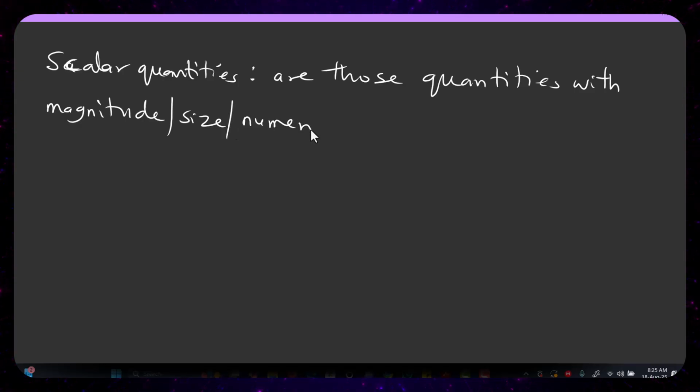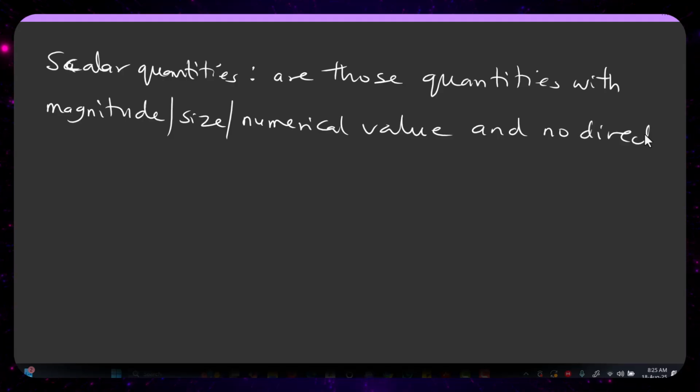They only have numerical value and no direction.